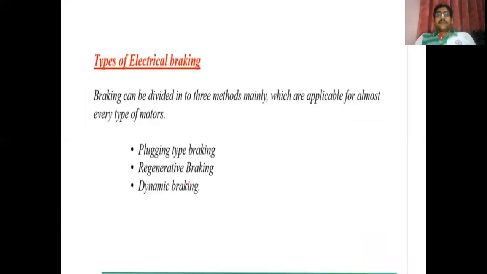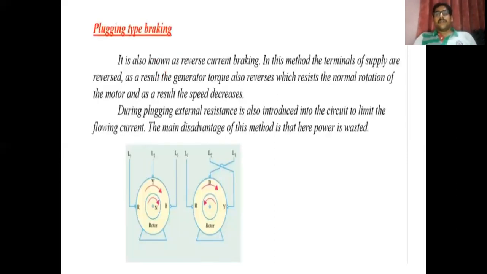Now coming to the electrical braking, generally electrical braking is basically of three types: plugging, regenerative, and dynamic braking. We will discuss one by one what happens in case of plugging, what happens in case of regenerative, and what happens in case of dynamic braking. We will also discuss the advantages and disadvantages of the different types of braking that we can use in our AC locomotive, or in your traction system. So number one, first of all, you have plugging. This plugging is also known as reverse current braking.